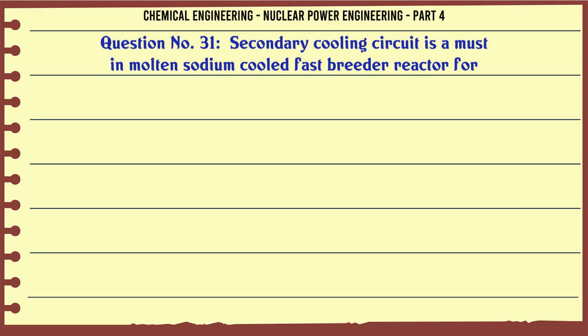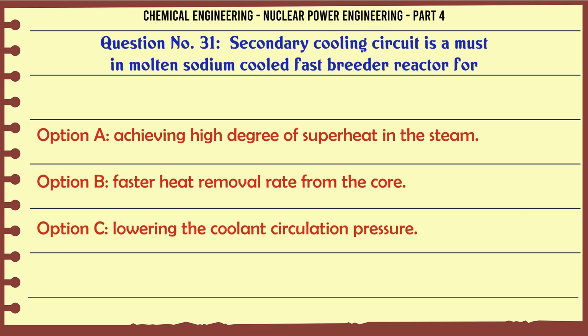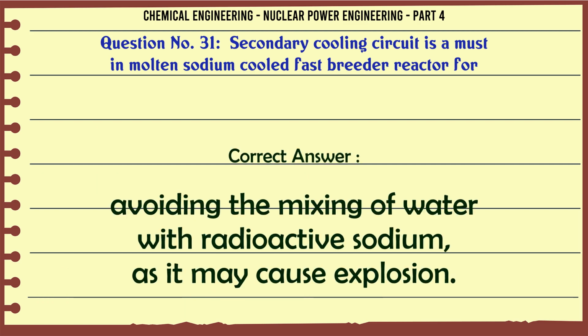Secondary cooling circuit is a must in molten sodium-cooled fast breeder reactor for A. achieving high degree of superheat in the steam. B. faster heat removal rate from the core. C. lowering the coolant circulation pressure. D. avoiding the mixing of water with radioactive sodium as it may cause explosion. The correct answer is avoiding the mixing of water with radioactive sodium as it may cause explosion.